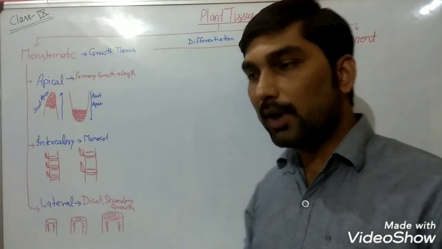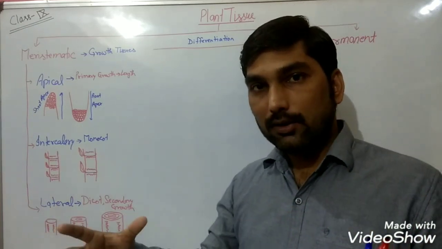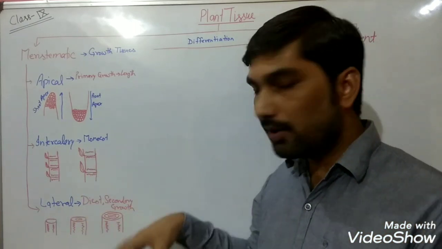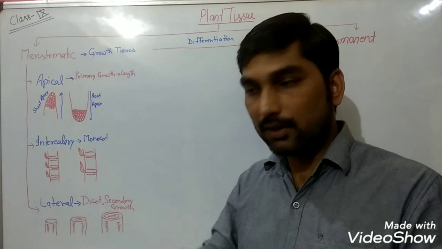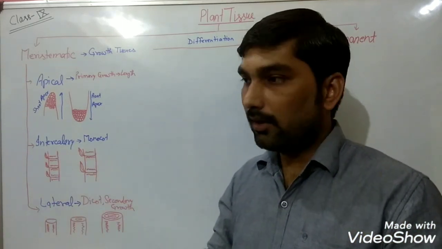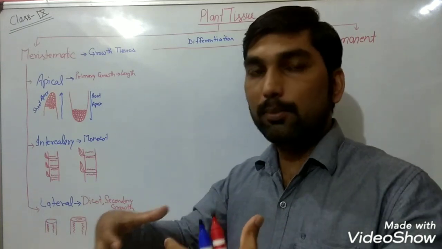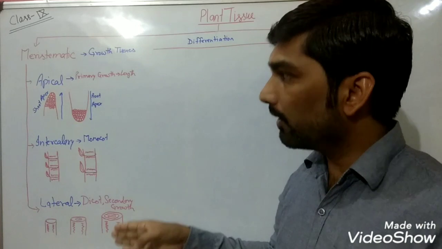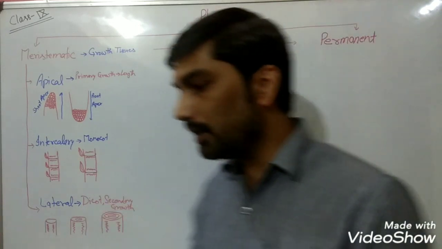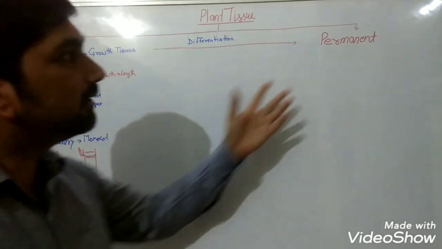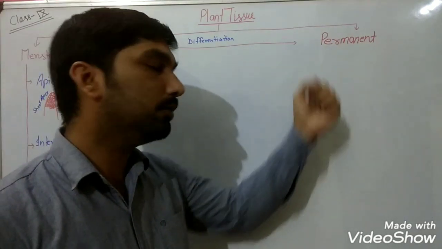Since vascular plants are too big, to support them, they show secondary growth, means growth in the girth or in the width, so that the stem can provide support to the whole plant body. So these 3 were the meristematic tissues which we discussed in the previous video. Now we will discuss the permanent tissues.